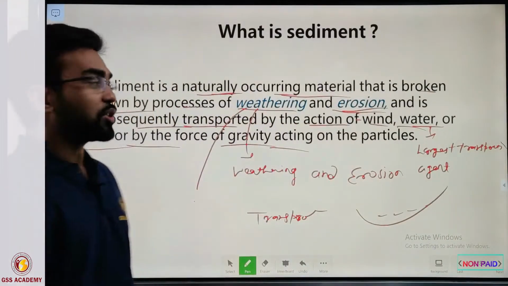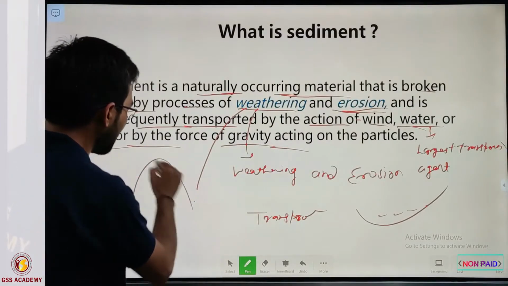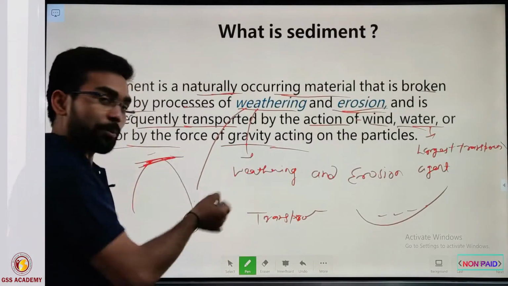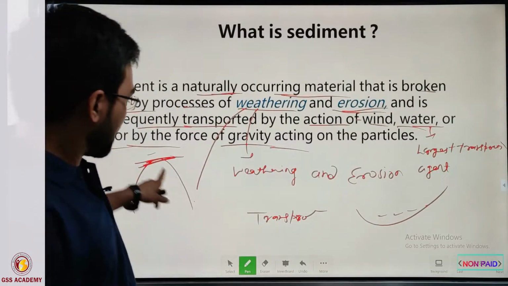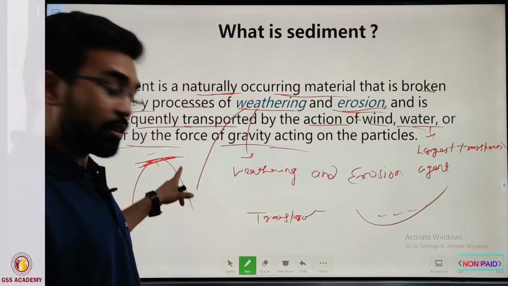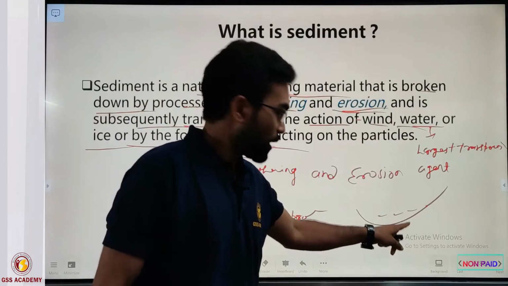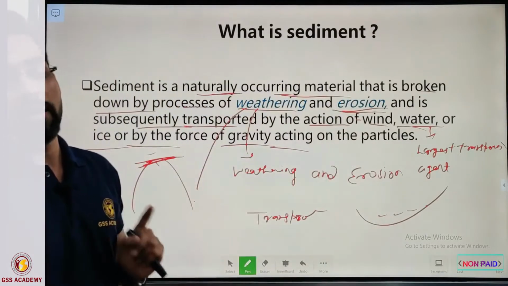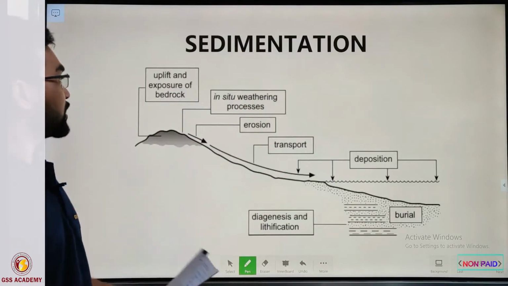So now the question is, when do we call it sediment? Is it in the in situ place where weathering happens, or somewhere else? The answer is, sediment is defined when that weathered material is transported and gets deposited somewhere in the basin, then it is called sediment. You can clearly understand this by this cartoon.